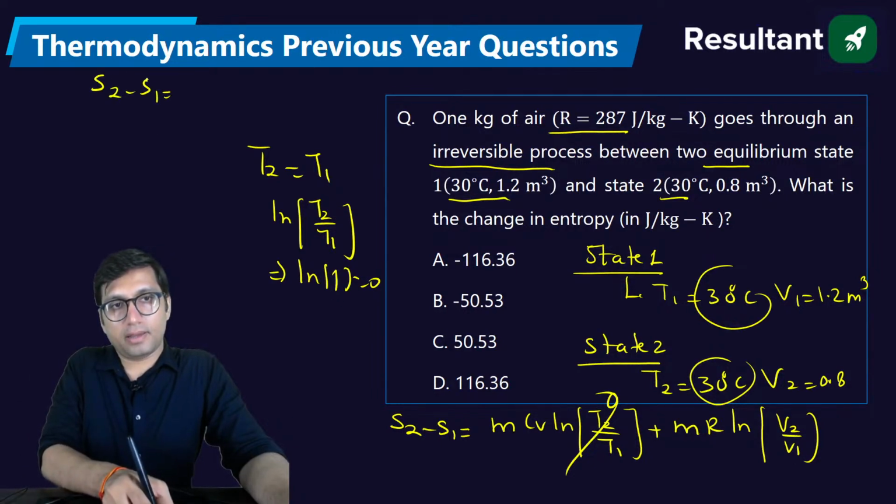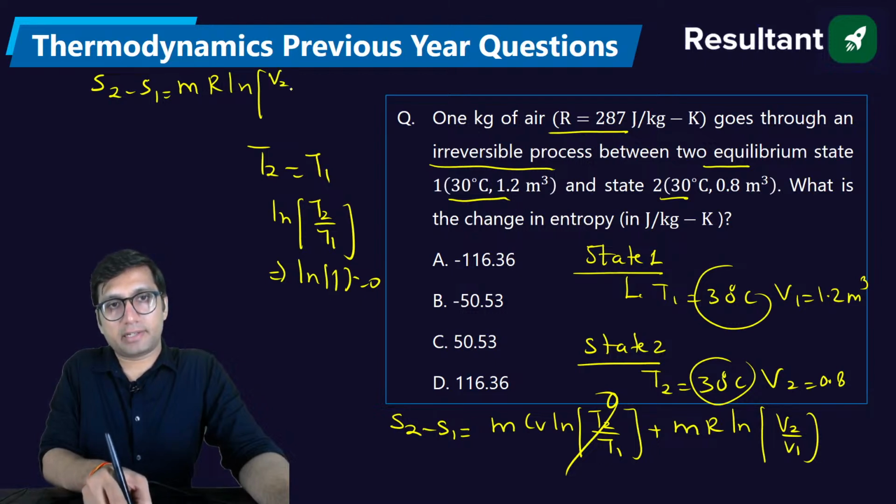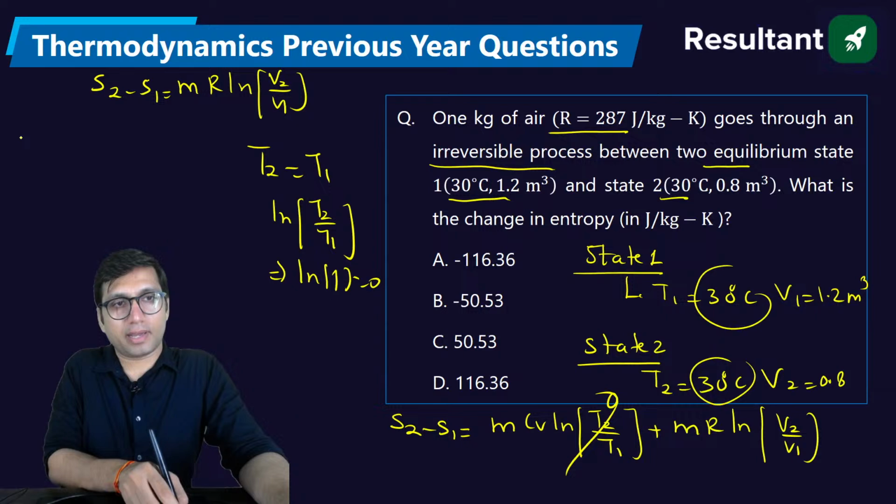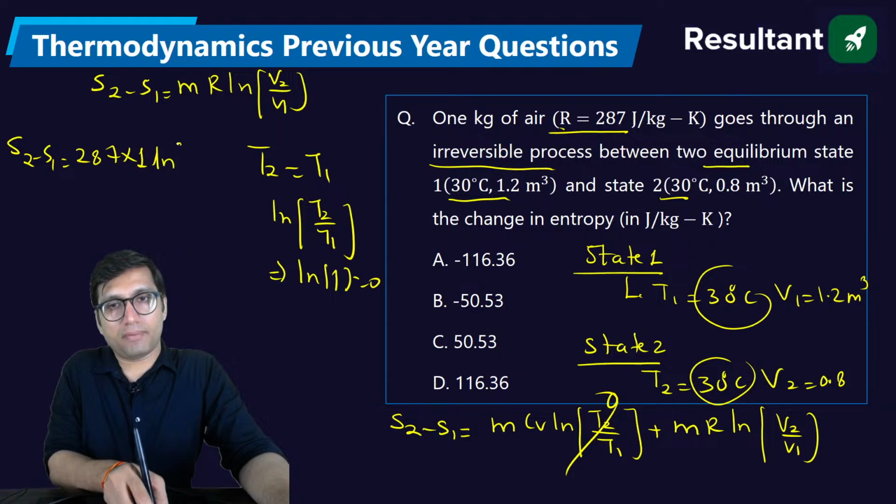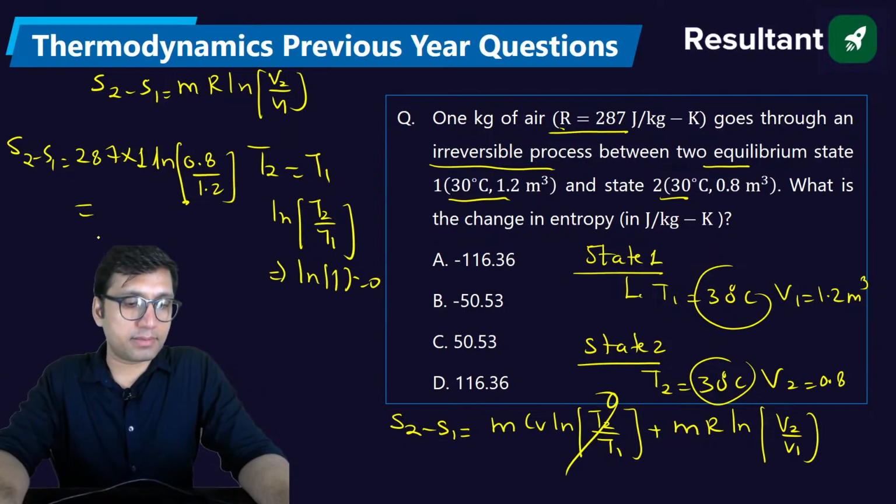You can basically remember these steps. You can save your time. So directly we can put this value here, right? आप डायरेक्टली वैल्यू पुट करेंगे, आपका आंसर आ जाएगा. In this particular case R is given 287, mass is equal to 1, log of V2 by V1. V2 is 0.8, V1 is 1.2. Solve it, you will get the answer.